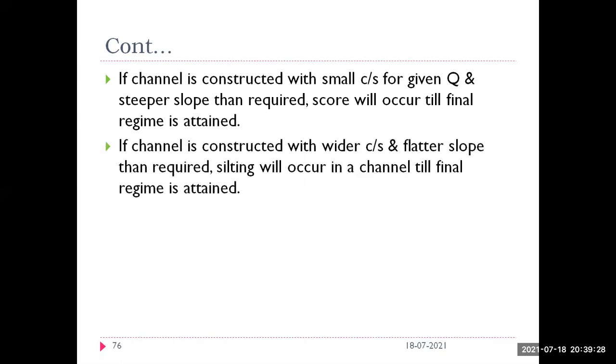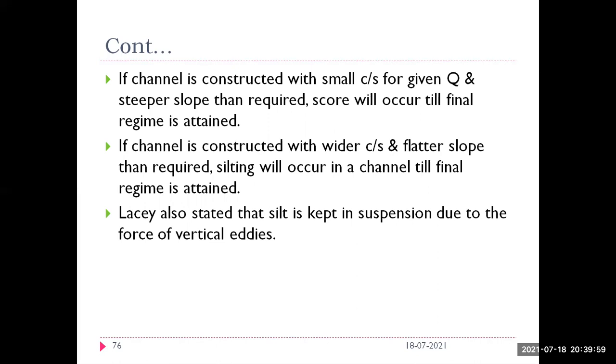Similarly, if you construct a channel with a wider cross section and a flatter slope than required, silting will occur. So before attaining the final stability, there is a problem with both: scouring will occur with a small cross section and steeper slope than required, and silting will occur with a wider cross section and flatter slope than required.